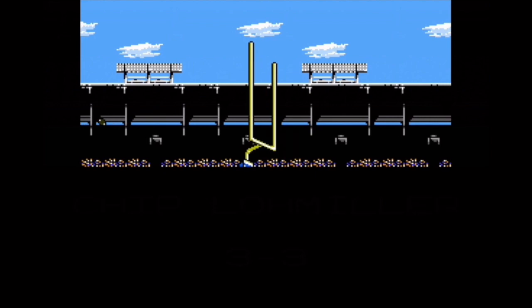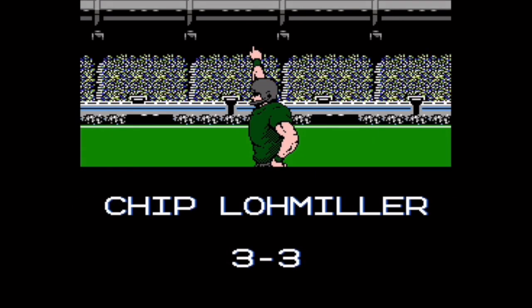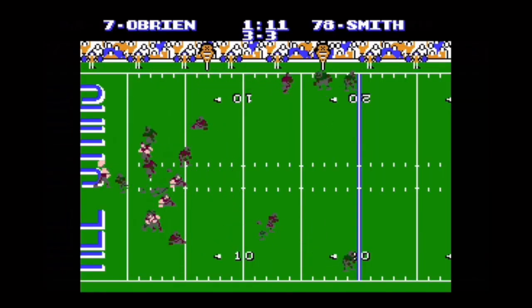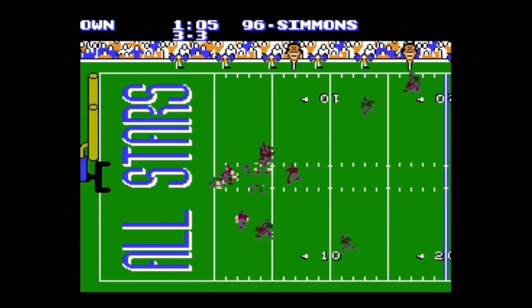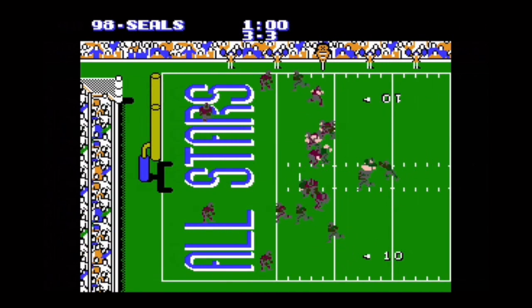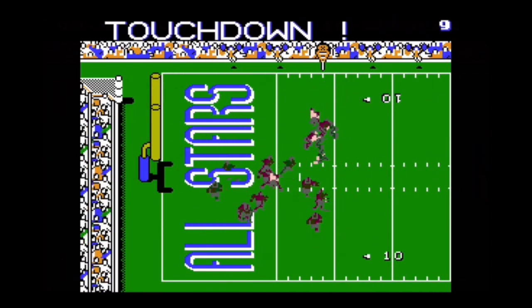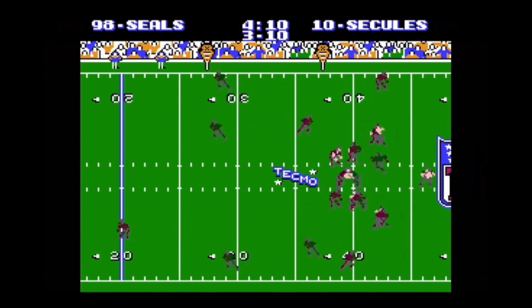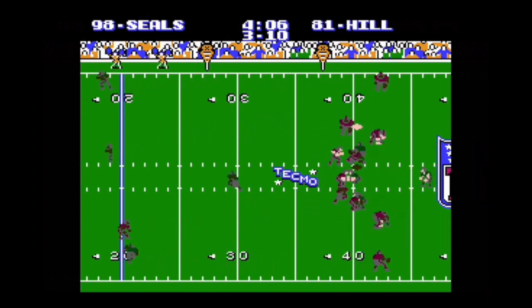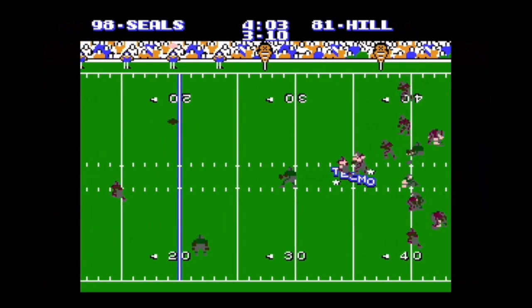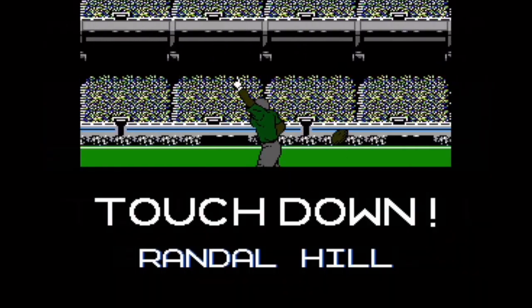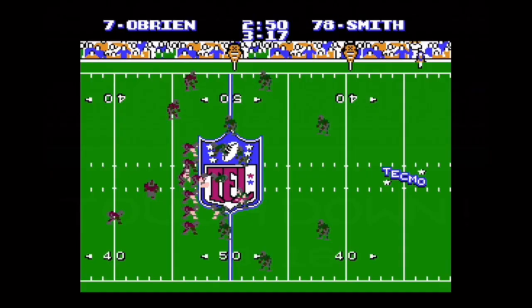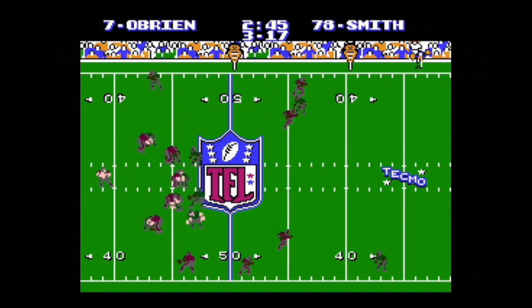Not long after, Chip Low Miller kicks it off to settle for a field goal, and the game is tied. In the following drive, Ken O'Brien, close to safety, throws it. It was intercepted and recovered by the Boston Eagles. In the following play, they scored it in for the touchdown. Cleveland was not able to capitalize, so Scott Secures looks for a pass, throws it wide open to Randall Hill for the touchdown. The Eagles are extending the lead.